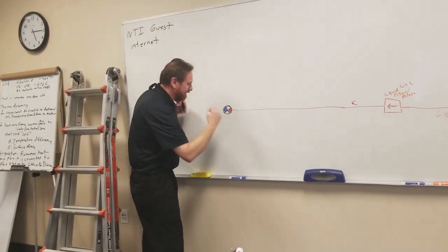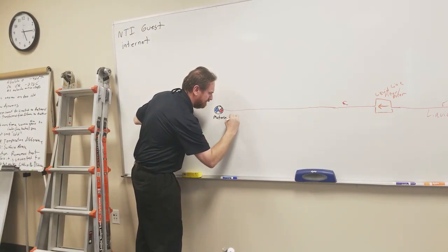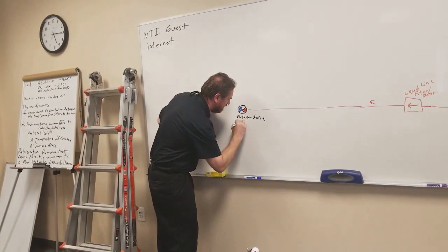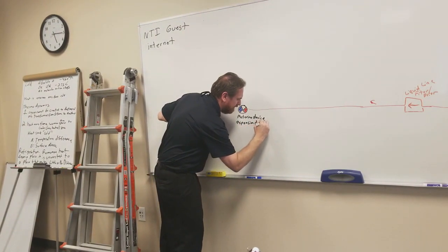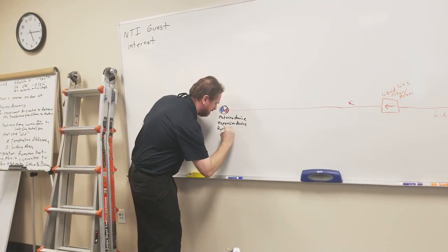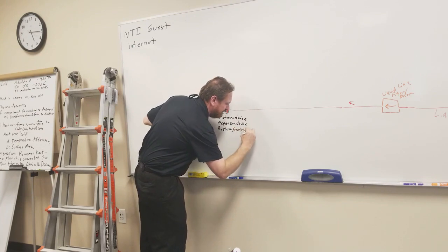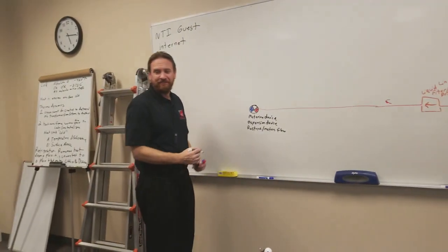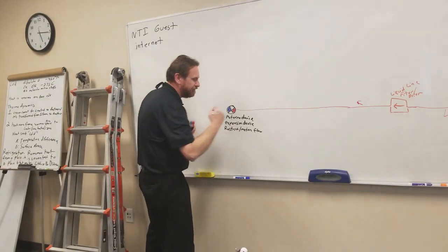This device is a metering device. What's the other name for it? Expansion device. Yes. Expansion device. What does it do? Restricts the flow of refrigerant. Creates back pressure. That's really good. That's what it does. I didn't use that word, but that's just true. Restricts or meters the flow of refrigerant.